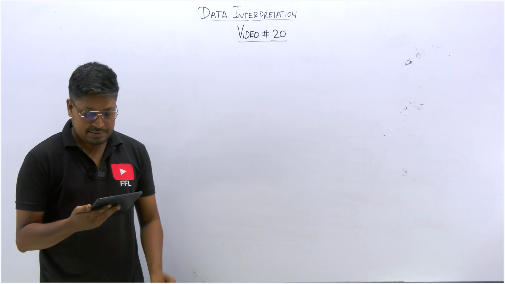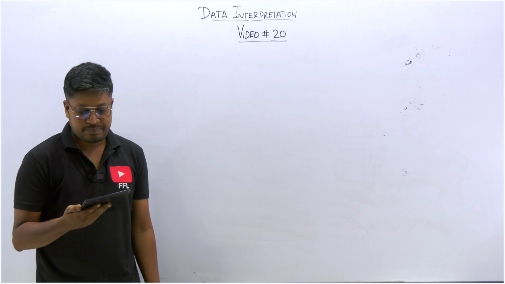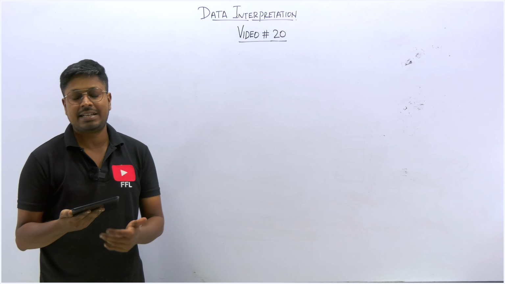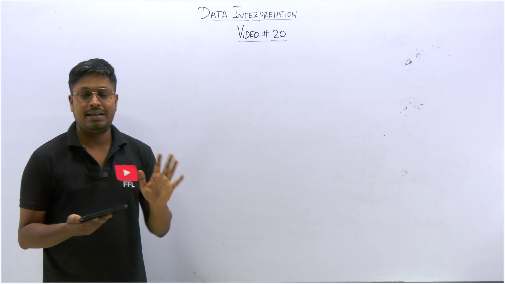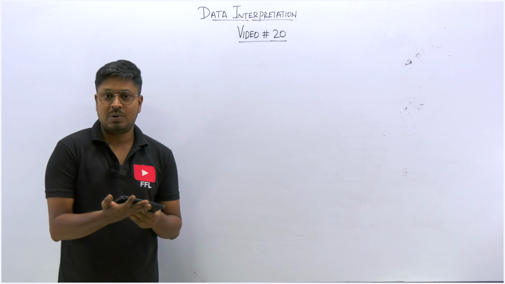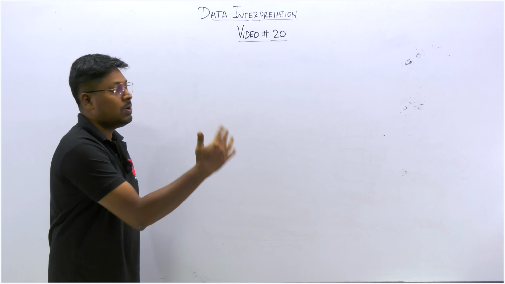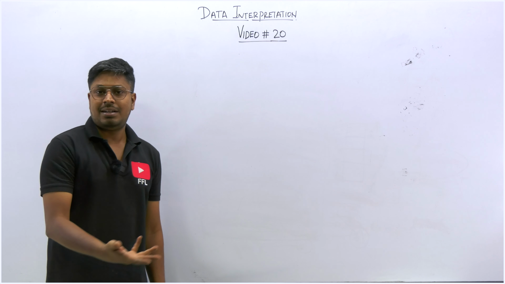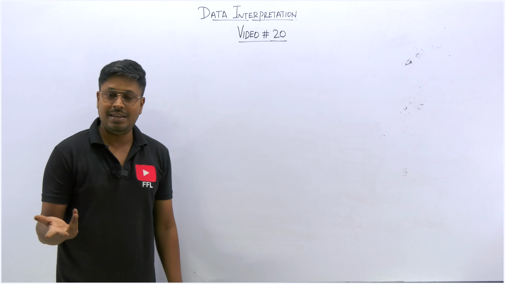The sum of maximum score in biology and mathematics together is what percentage more or less? So what percentage more or less? X minus Y divided by Y into 100. So substitute all the values, you will get the answer. It's very easy, right? So solving all the 5 questions is easy. Only that initial part alone takes you time. If you know how to frame that equation, solving it is very easy.